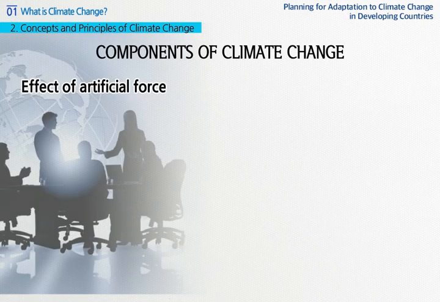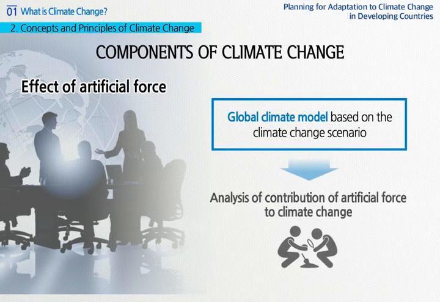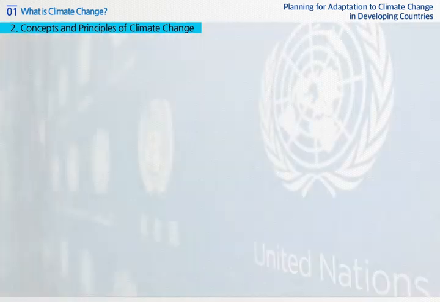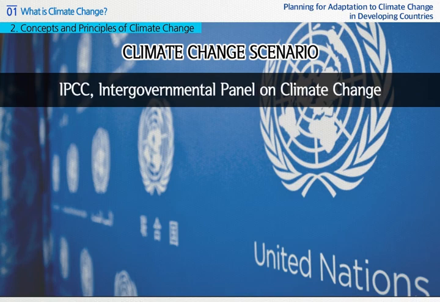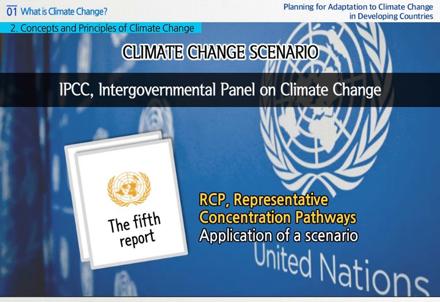Hence, normally, when we refer to the effects of artificial force, we use the global climate model to analyze contribution of artificial force to climate change. In general, as for climate change scenario, the Intergovernmental Consultative Body on Climate Change published its 5th report, where the scenario of representative concentration pathways appeared, and this is applied to our discussion.